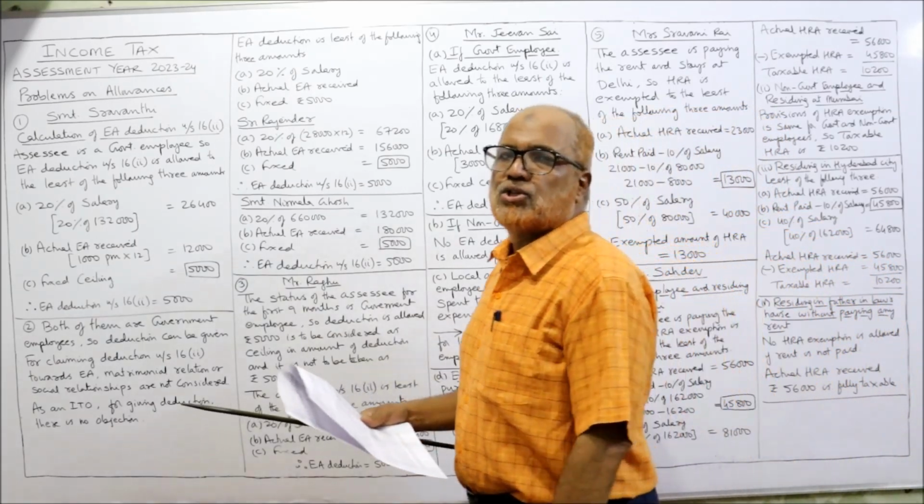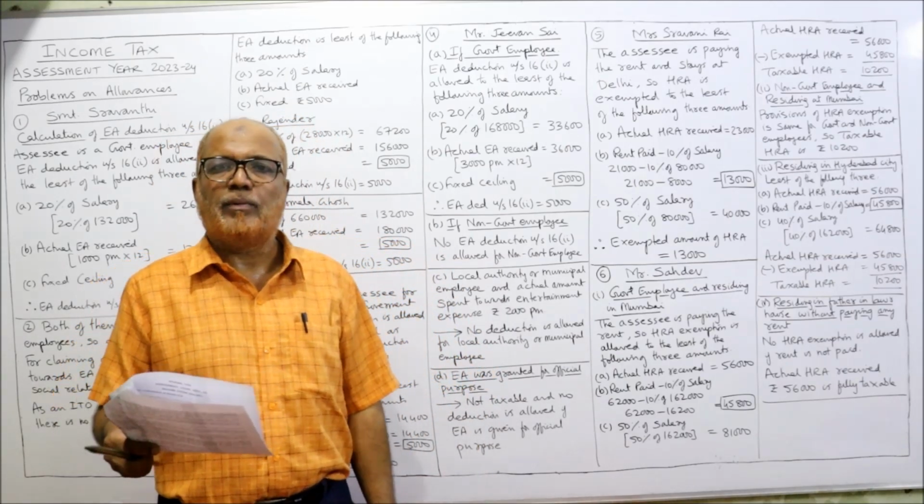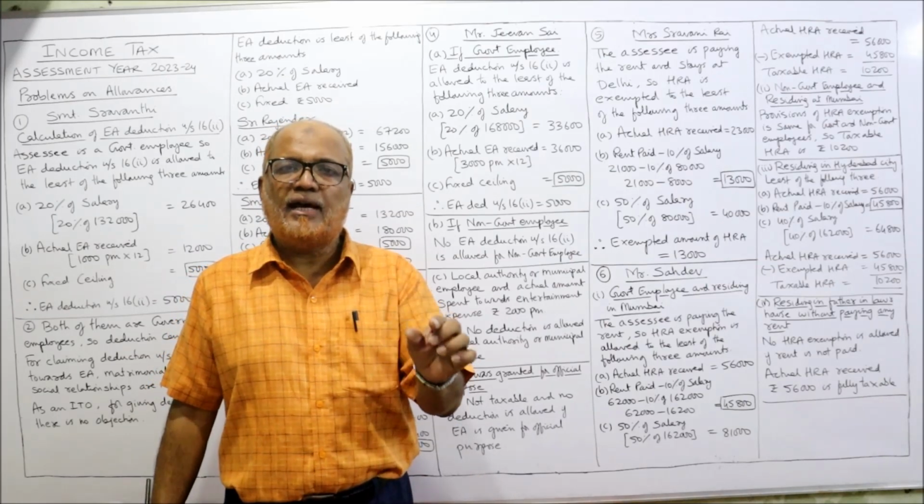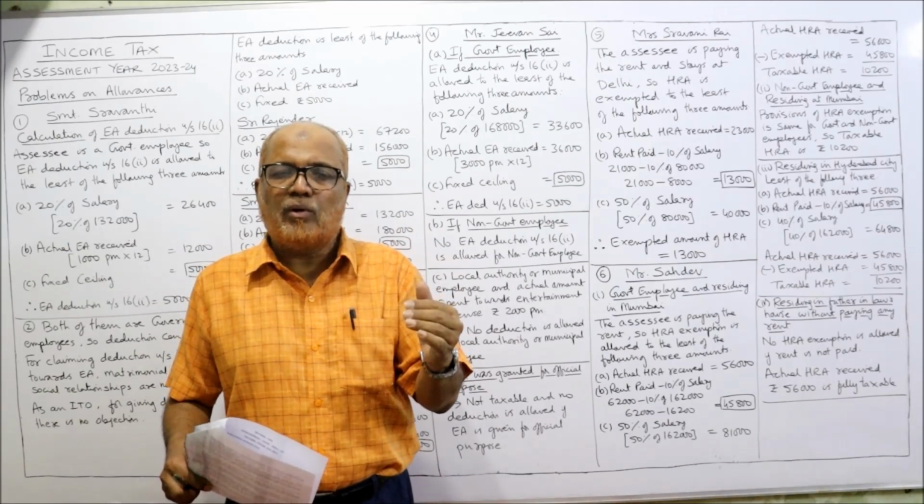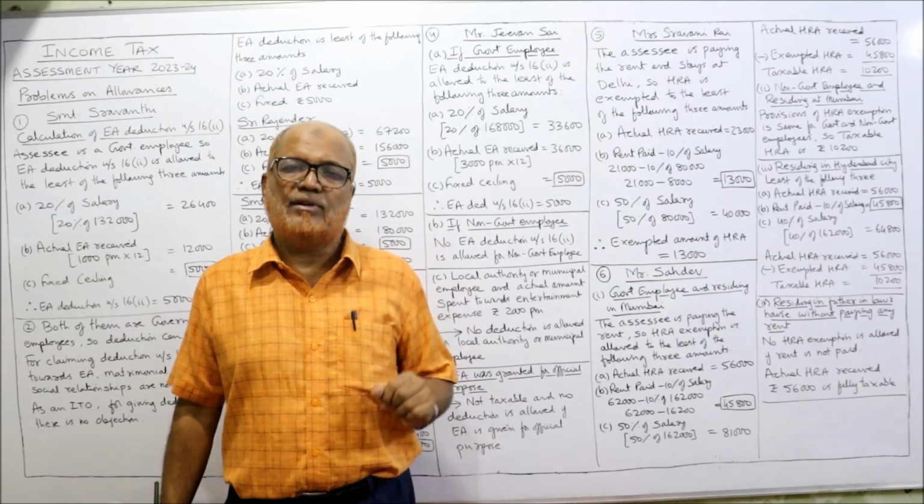So we have completed 4 problems. Now I am going to explain the 5th problem. The first 4 problems are EA, entertainment allowance, which I have just explained. Now from the 5th problem onwards we have HRA, house rent allowance.